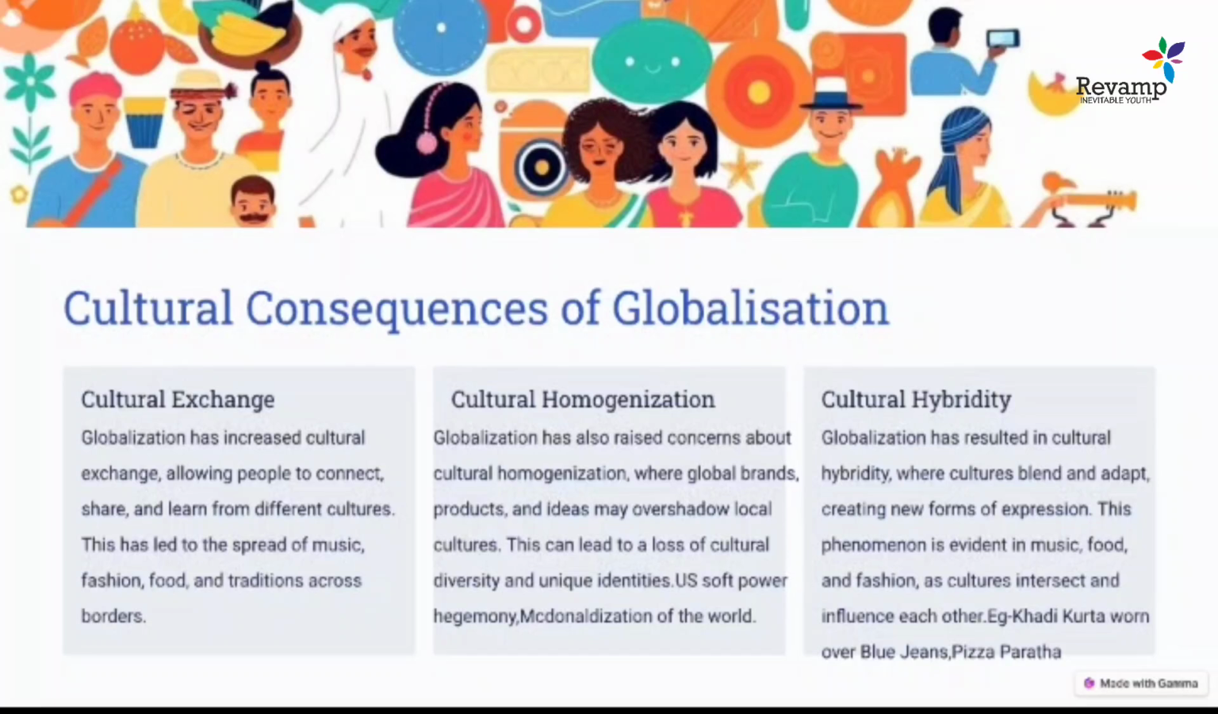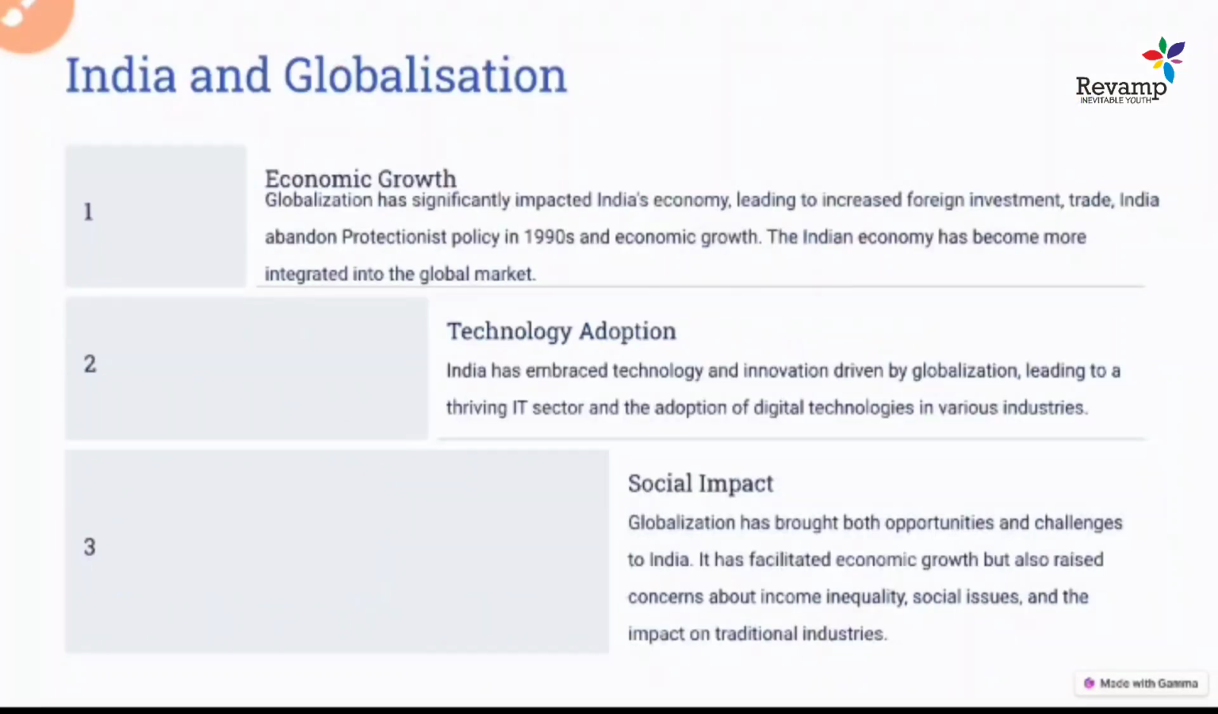That's why it's called cultural hybridization. So these are some of the cultural consequences of globalization. I hope you understand about cultural exchange, cultural homogenization, and cultural hybridity. So these are the cultural consequences of globalization. Now come to the next slide, India and globalization.